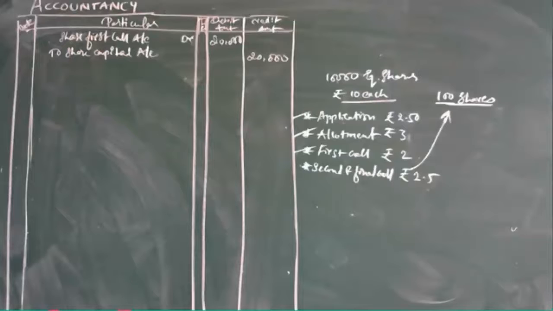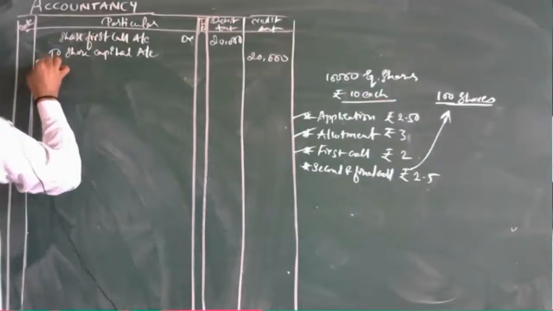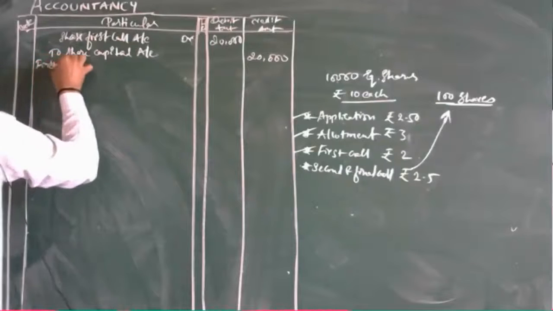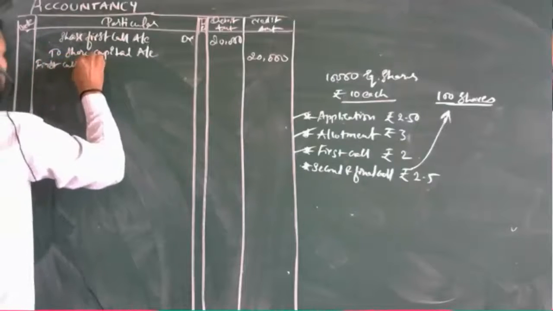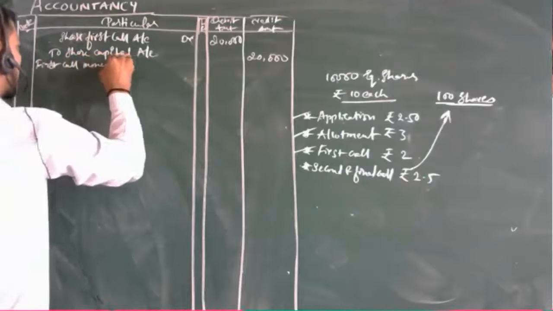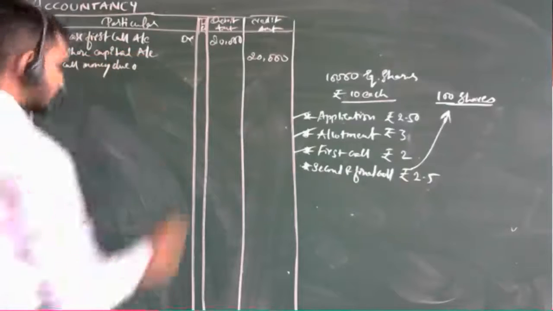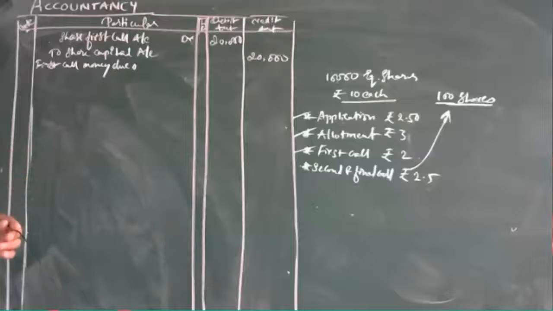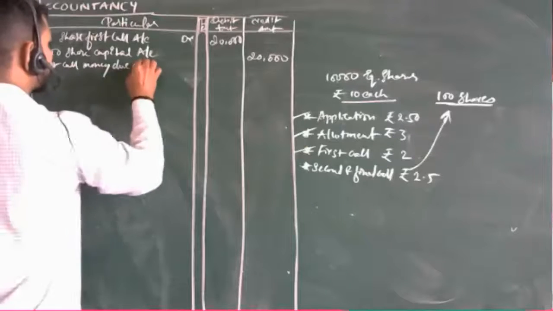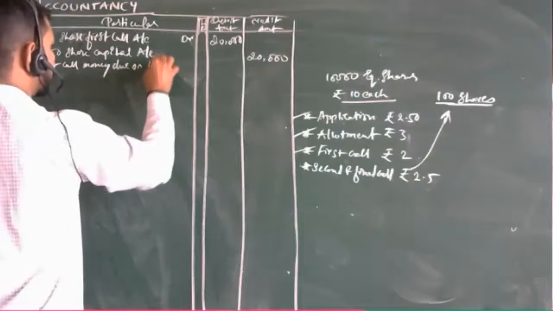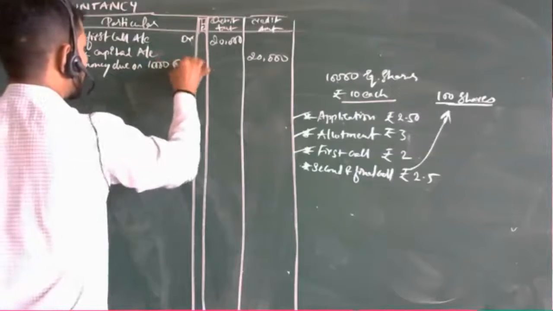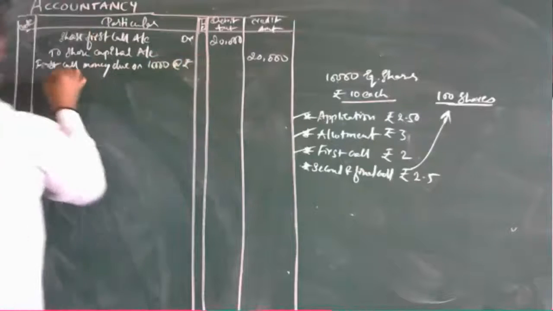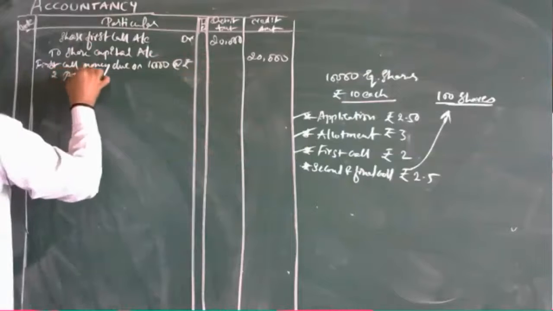First call money due on 10,000 shares at rupees 2 per share.